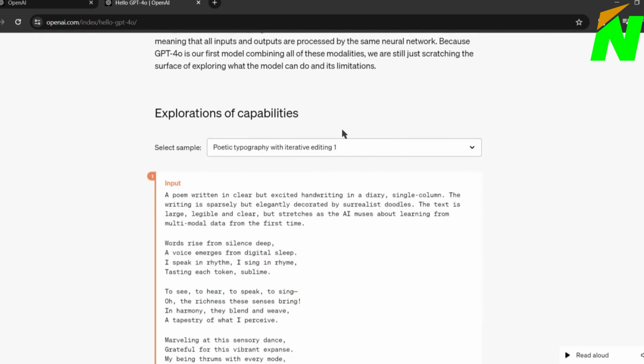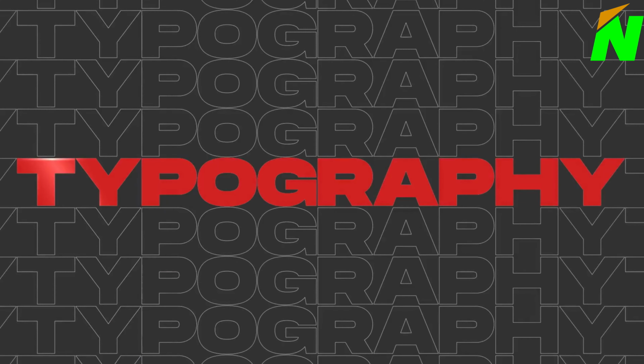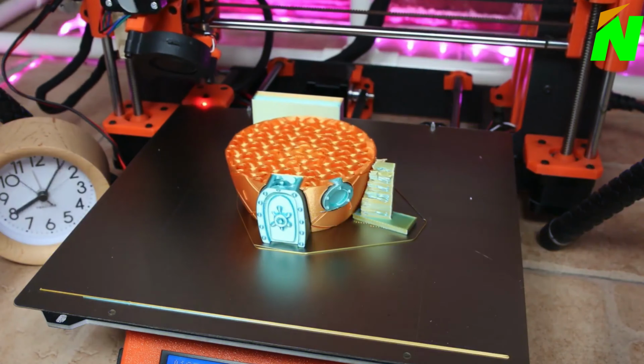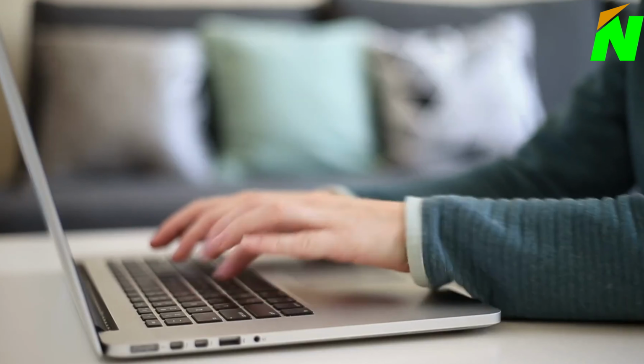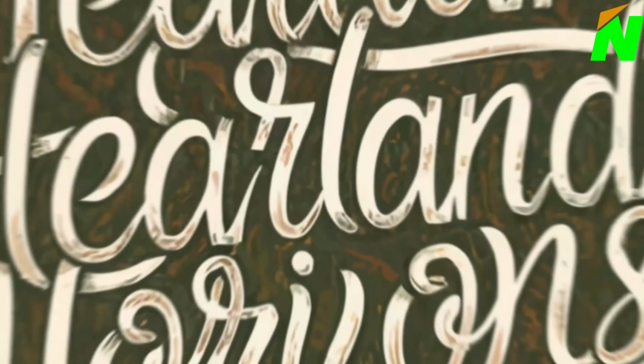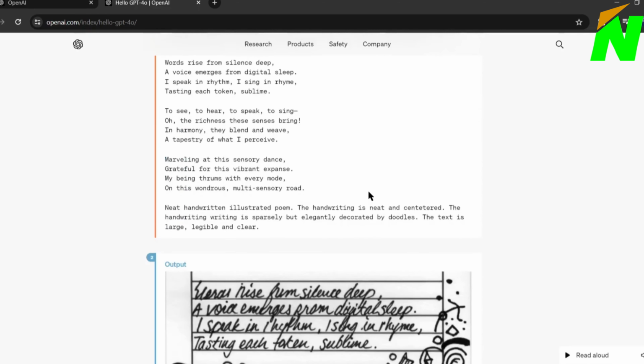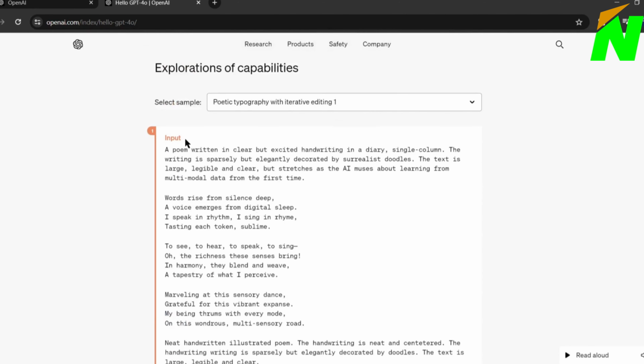The next feature is typography. Typography is one of the crucial parts of design. You have to spend a lot of time and effort to create typography, and old-school methods and AI tools face huge challenges while creating typography. But GPT-4o can create outstanding typography in just a single click.